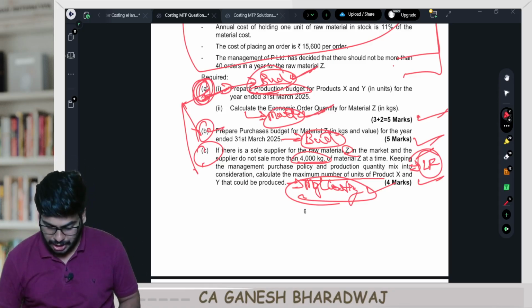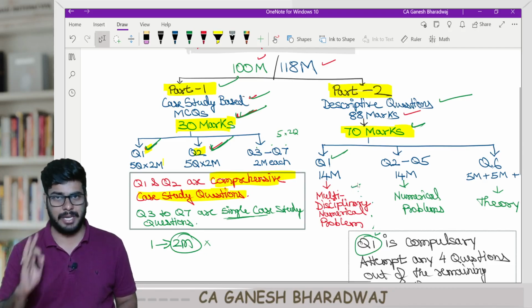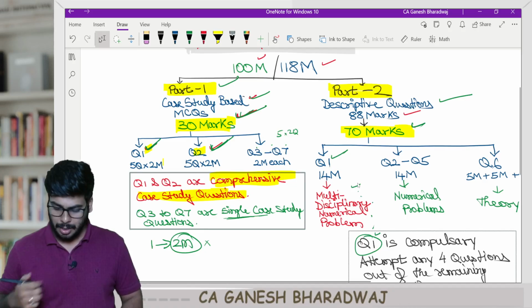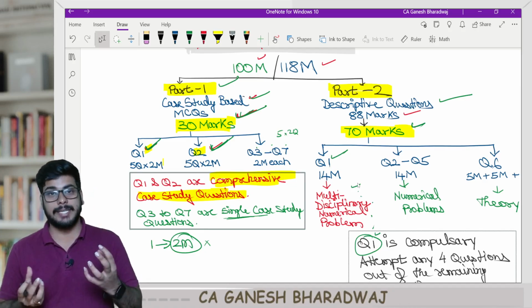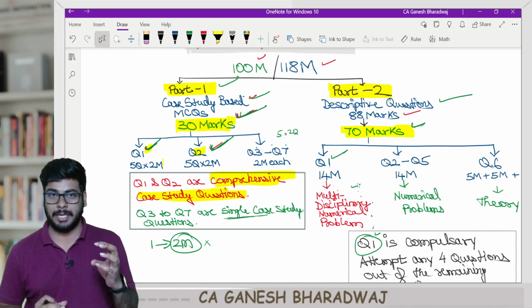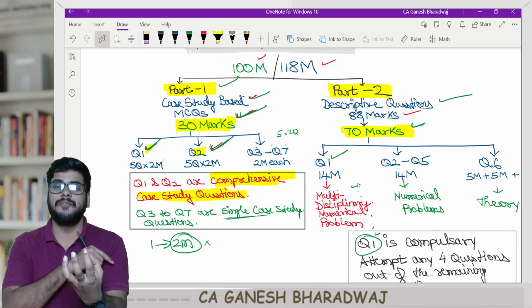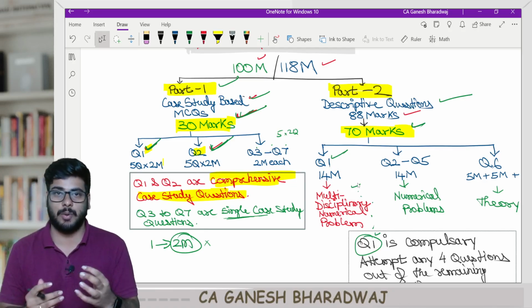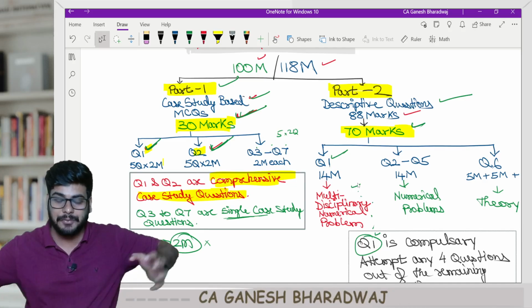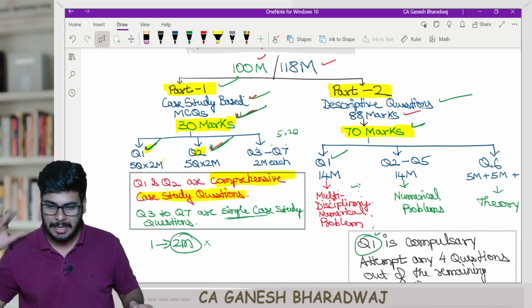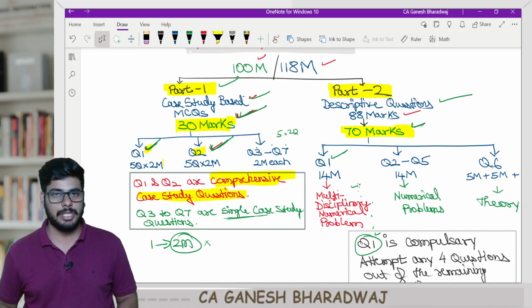Clear with this? So this first question is a very, very good initiative in my opinion, because it is coming from a multidisciplinary based numerical problem. That is, from a single question, a single case study, multiple aspects of the question can come from different chapters across the subject, right? That is the beauty of this problem.